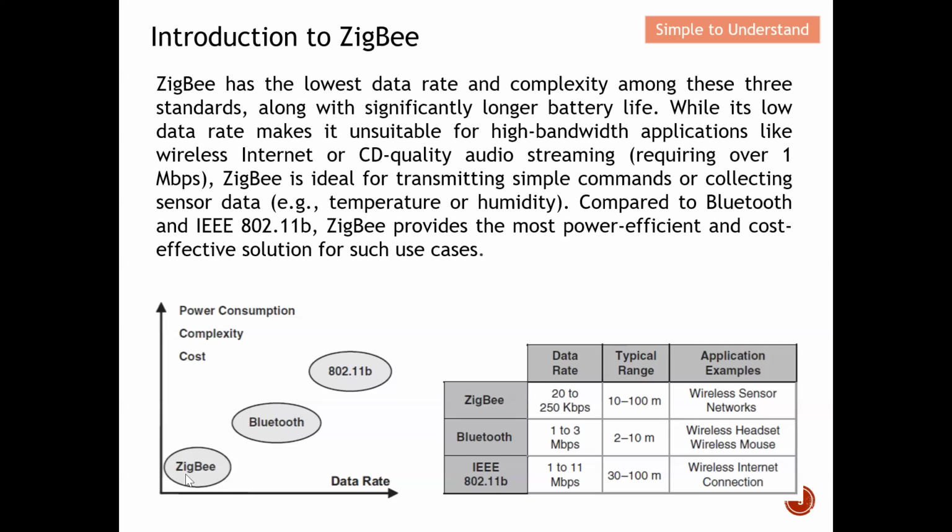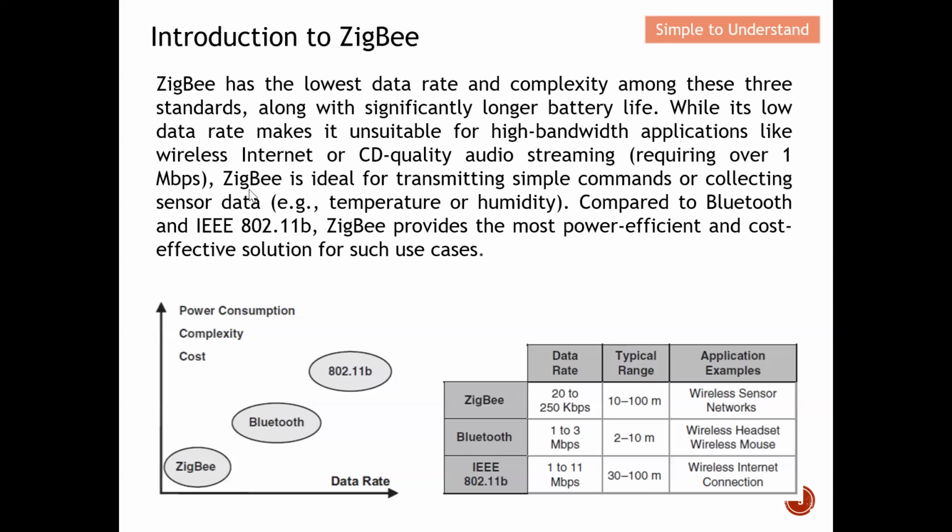The cost is also very attractive for ZigBee. However, its low data rate makes it unsuitable for high bandwidth applications like wireless internet or even CD quality audio streaming, which for a headset, for example, requires at least 1 megabit per second.